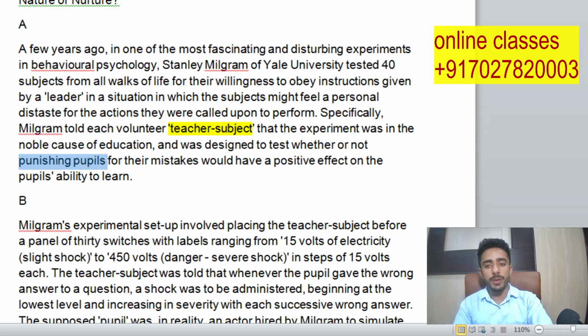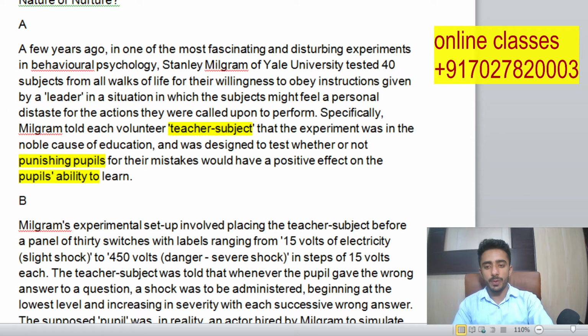Means they are talking about punishing pupils. Pupils are basically the students. So if we are punishing students, would it have a positive effect on pupils' ability to learn? Means it would improve them or not. For that they are doing the experiment.